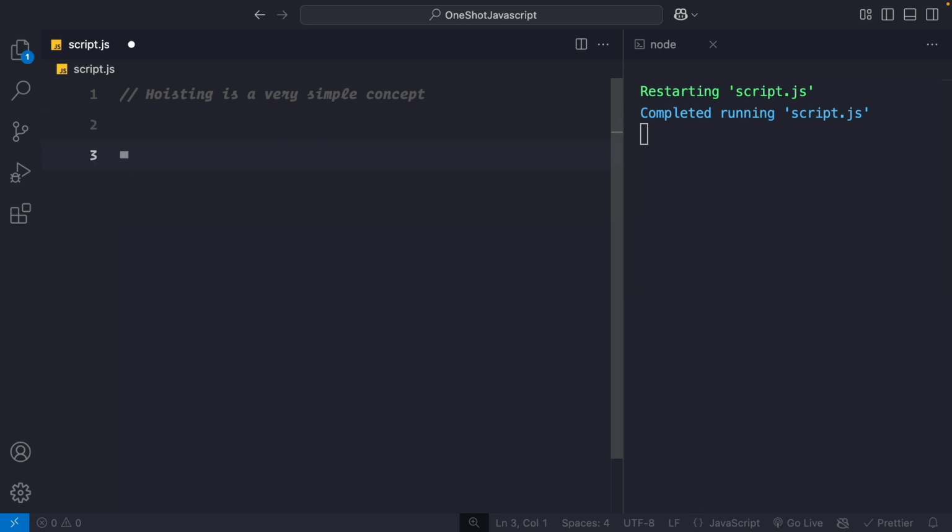Now hoisting is a very simple concept. Don't try to fight. The only problem that you get as a beginner is you try to argue with the language itself: hey, why does hoisting exist, why can't we replace hoisting? No, just accept it. Hoisting exists, accept it. You don't have to question JavaScript about why you have such a feature called hoisting. Hoisting exists, use it, that's it.